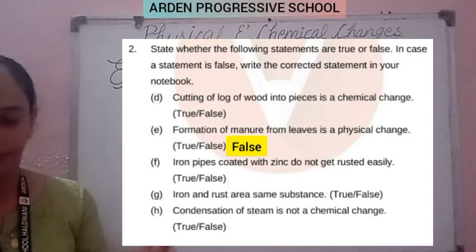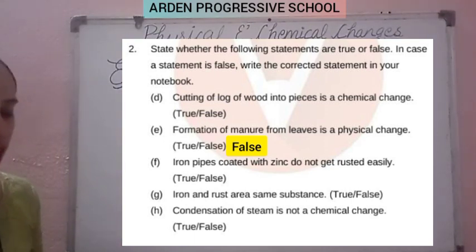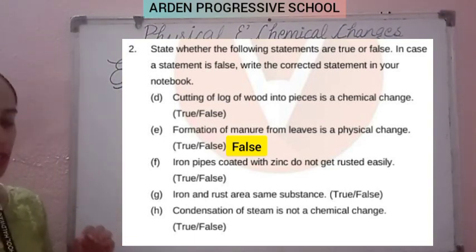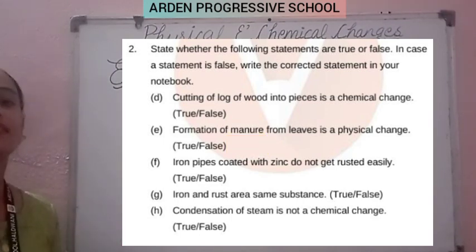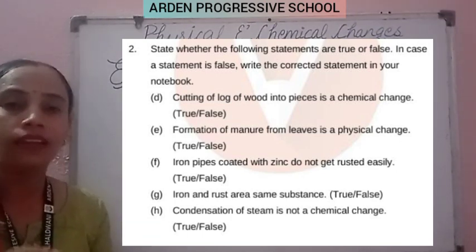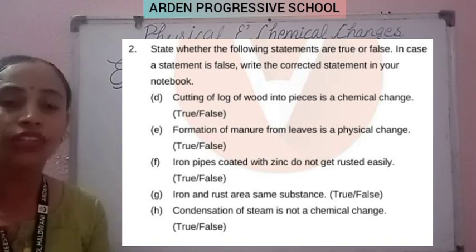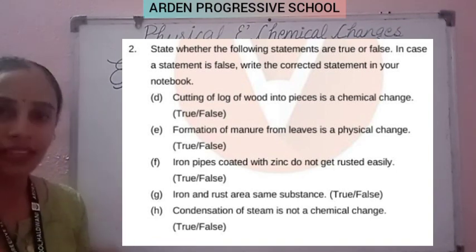Clear, student? Now the third one is: iron pipes coated with zinc do not get rusted easily. What does it mean? When iron pipes get coated by zinc, they do not rust easily.